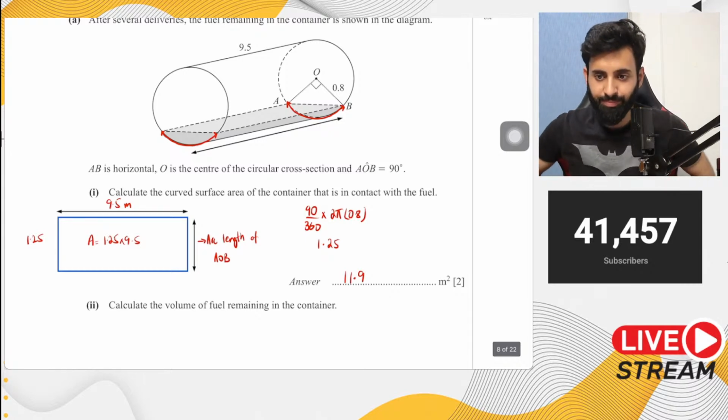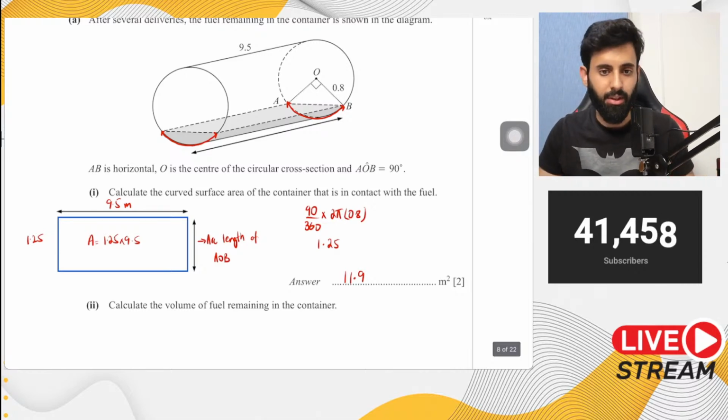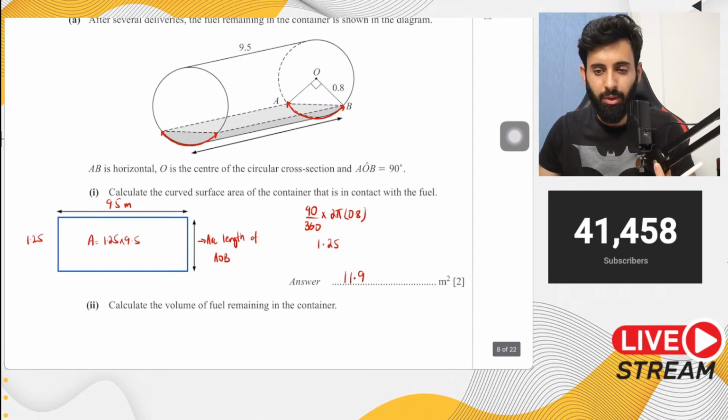Okay. Sir, when to neglect the base of the cylinder in composite figures? Okay, I'll come to that. I'll come to that when you have to neglect.